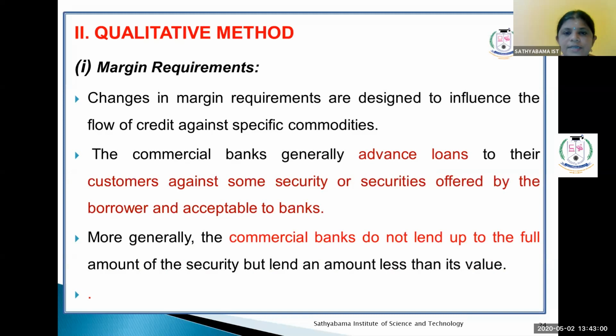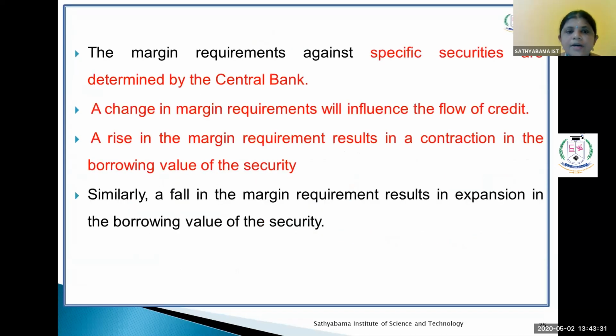Qualitative method. The first method is margin requirement. Changes in margin requirements are also designed to influence the flow of credit against specific commodities. Commercial banks generally advance loans to their customers against some securities offered by the borrower and acceptable to the banks. More generally, commercial banks do not lend up to the full amount of the security but lend an amount less than its value. The margin requirement against some specific securities is determined by the central bank.